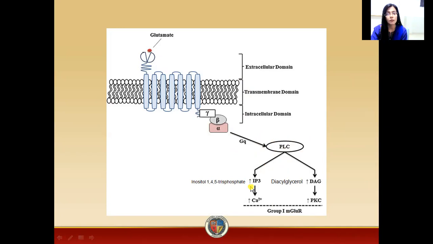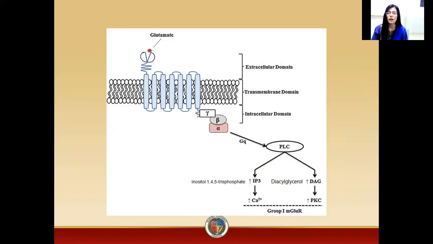When glutamate attaches to the Gq protein, as a result, there will be activation of the phospholipase C enzyme, due to which there will be formation of two second messengers, that is IP3, which is inositol 1,4,5-triphosphate, and diacylglycerol. Due to this increased production of IP3, there will be increased influx of calcium ions into the cell through calcium channels. Additionally, there will be increased release of calcium from the endoplasmic reticulum, which is present inside the cell.